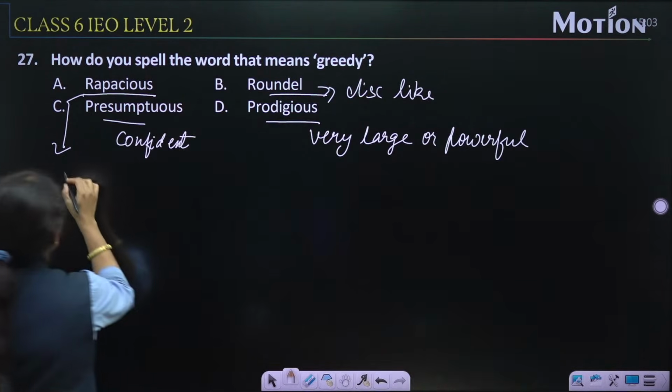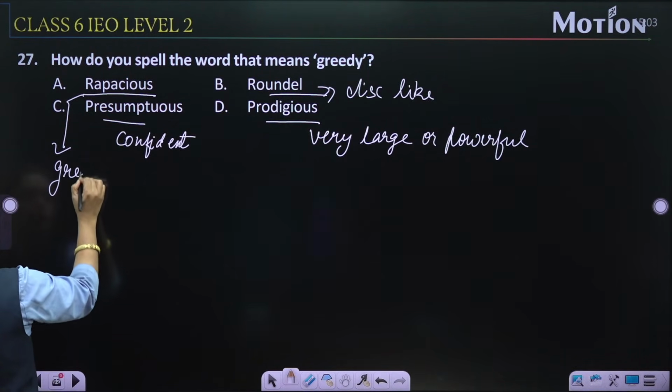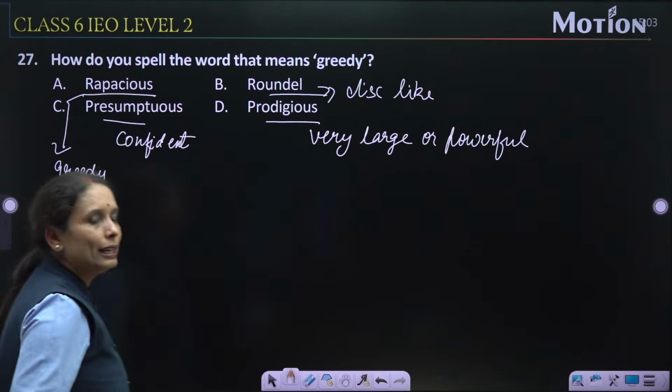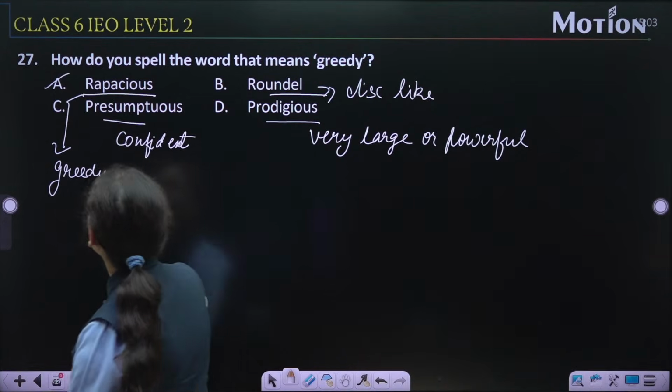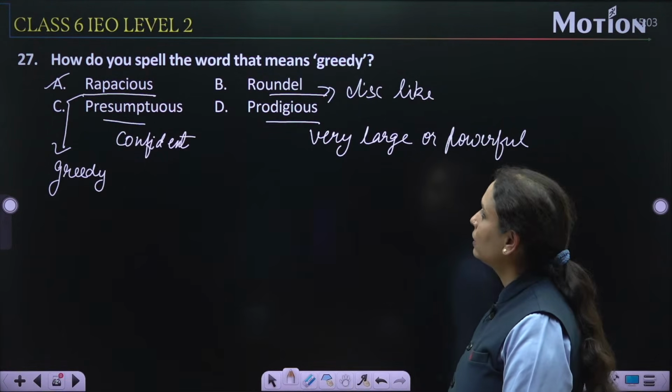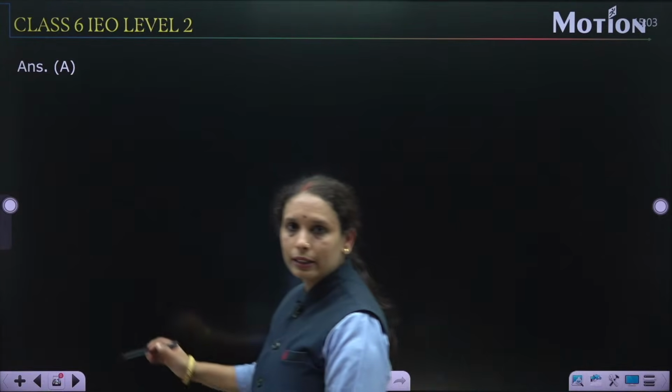And rapacious means greedy. So from here it is clear that the correct option is option A, that is rapacious. Let's check the answer. Yes, option A is the correct one.